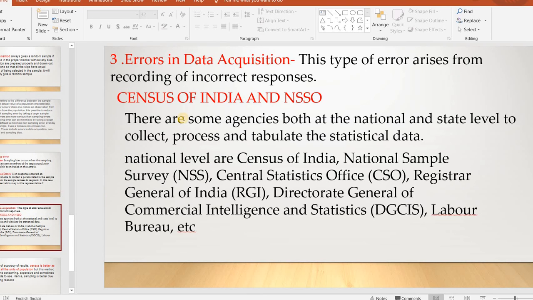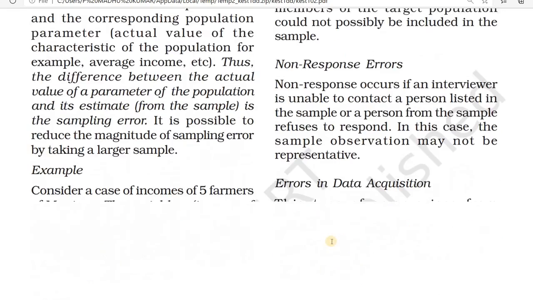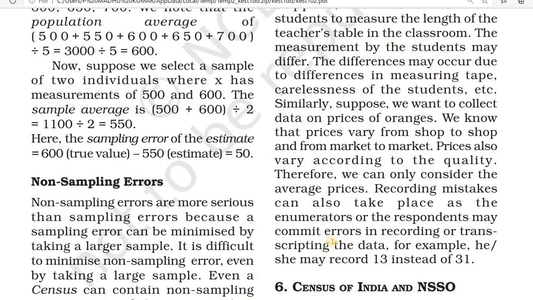Next one, errors in data acquisition. This type of data error arises from recording incorrect responses. Suppose one teacher asks students to measure the length of a classroom, but different students give different measurements. This may occur due to differences in measuring tapes or carelessness of students.